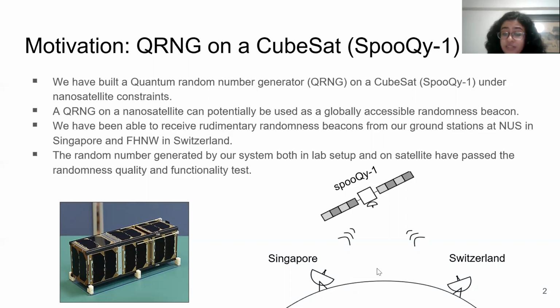We have two ground stations. One is at NUS in Singapore and one is at FHNW in Switzerland. And our satellite is in the low Earth orbit, and we have been receiving the quantum random numbers from our satellite at both of these stations quite regularly. So from this, we can say that this QRNG on board this nano satellite can contribute as a global randomness beacon for all off-grid platforms. This is a replica of our satellite.